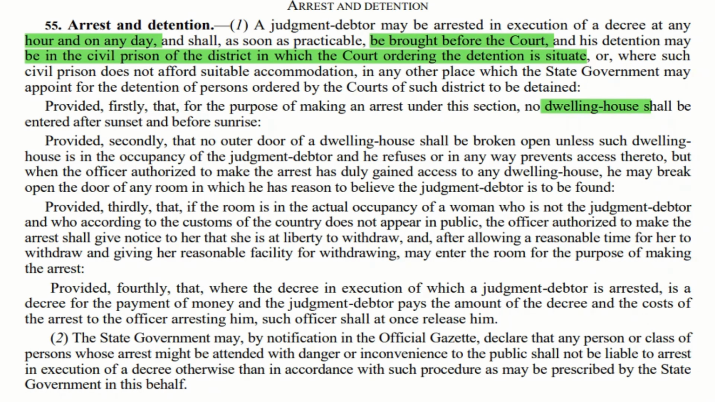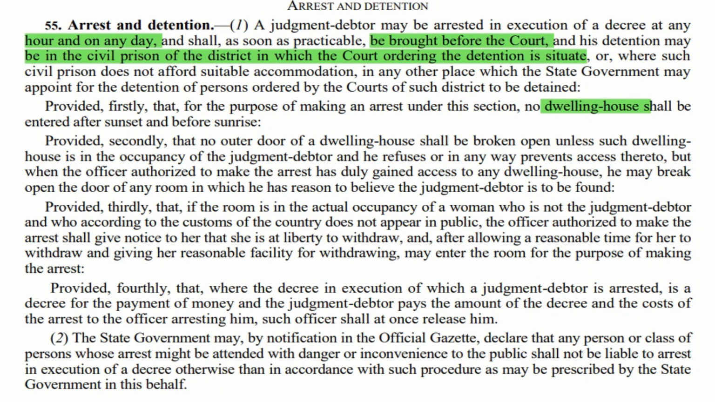And there is another proviso to this, which is the third proviso. Imagine there is a judgment debtor and his wife who is sitting in that particular room, and that wife is prevented by customs of the country to appear before the public. In that case, this officer will say to that lady, I'm going to break open this door. I'm giving you the liberty to withdraw from this room. You can go. I'm giving you reasonable time. In that case, that particular lady can go out of that room. After that, this officer can go and arrest that judgment debtor.